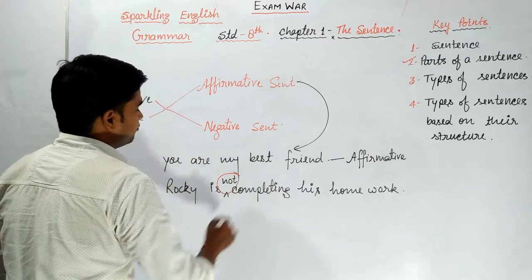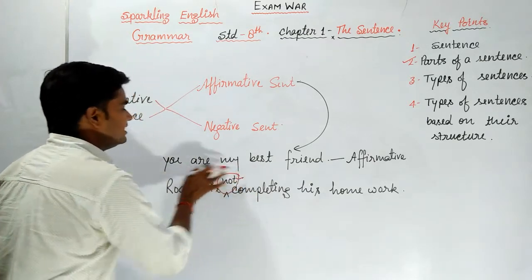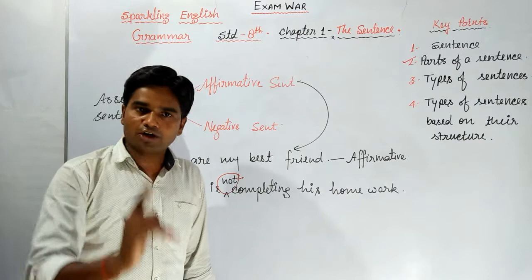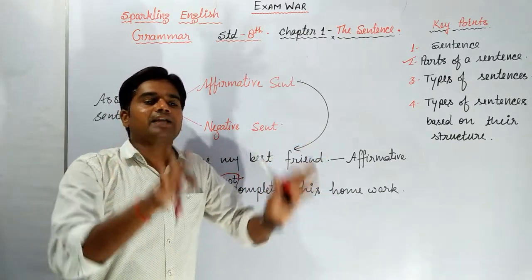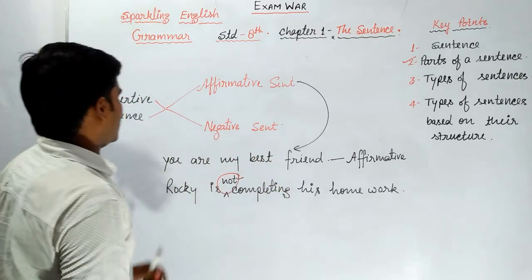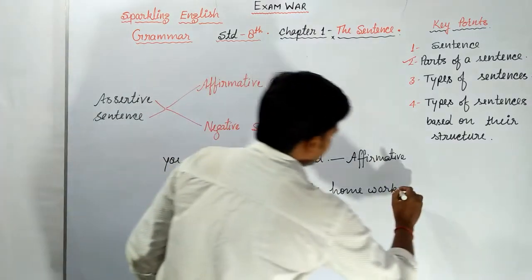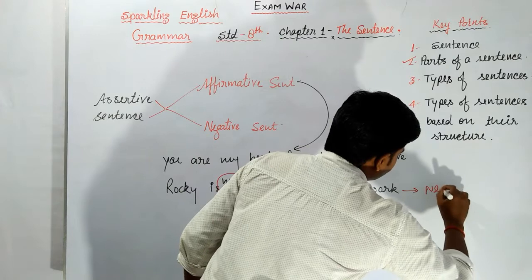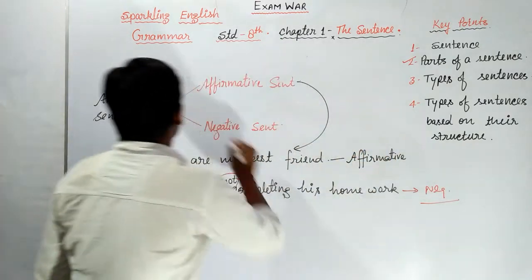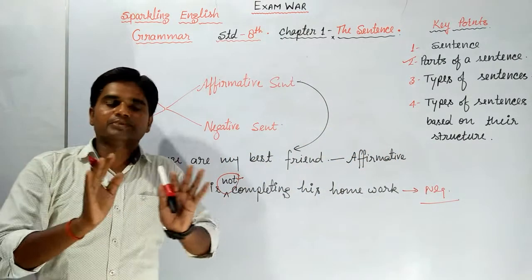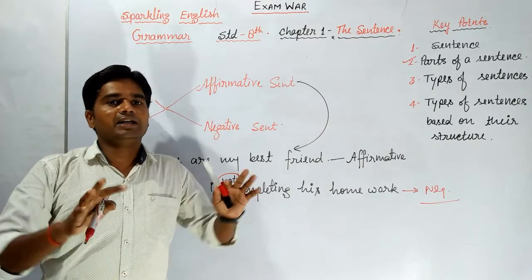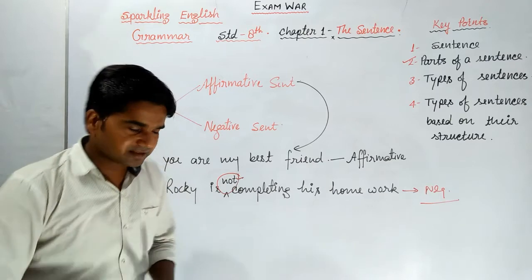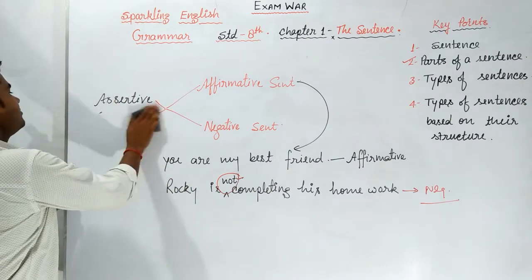What we used here? We used here not, and any sentence in which we use not, no, never, few, little, hardly, scarcely, those sentences are negative sentences. So the second sentence is a negative sentence. So this is the first, assertive sentence. It can be divided into two parts, one positive and one negative.